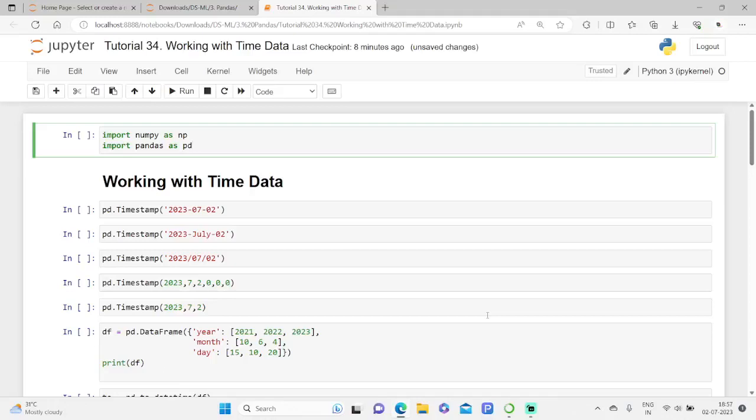Dear friends, today we are going to discuss the topic of working with time data. One of the best reasons to use pandas is its ability to recognize and manage time and date variables in the data values which we work on. In the previous session, we saw some simple cases where the data was nothing more than string labels and numerical values. In reality, data can have many formats, and dates and times are almost omnipresent.